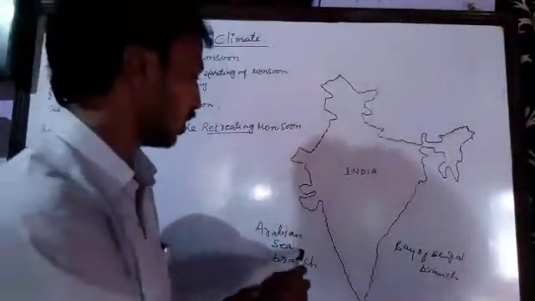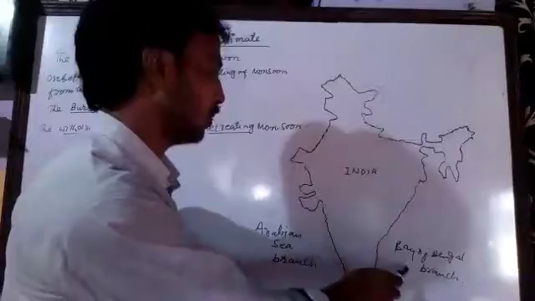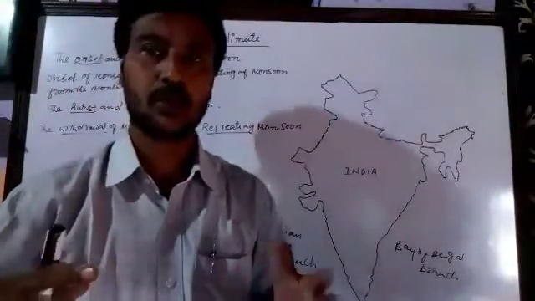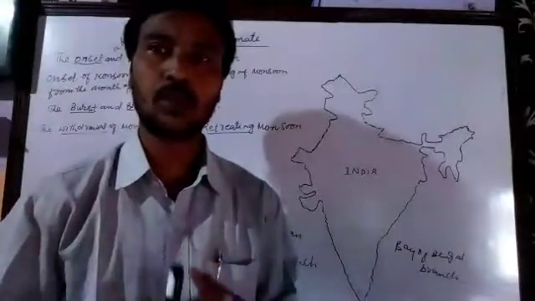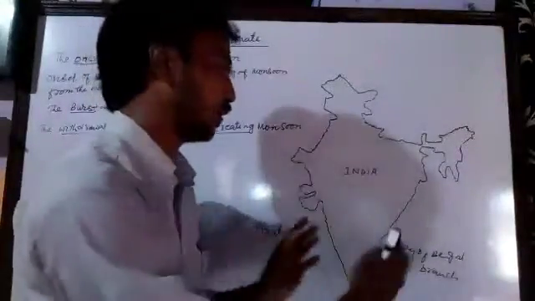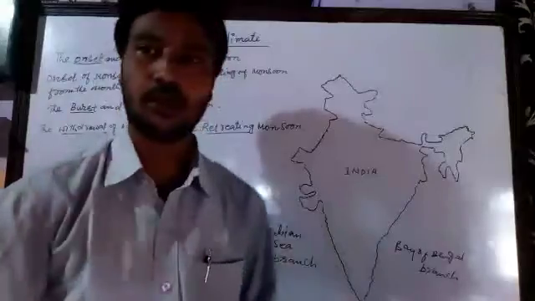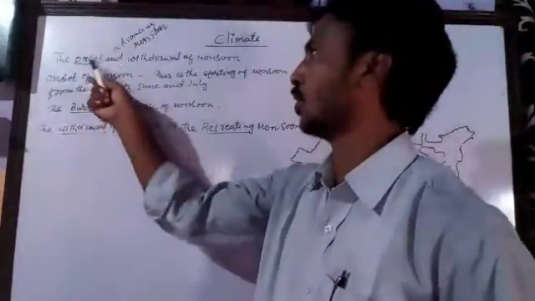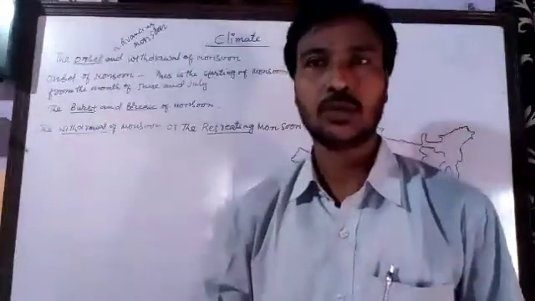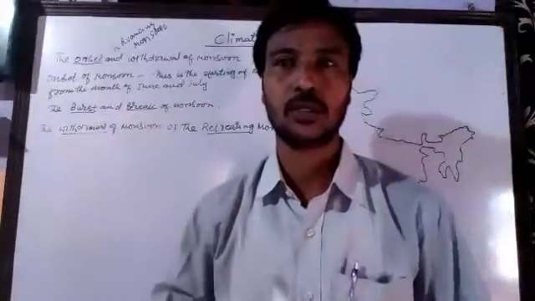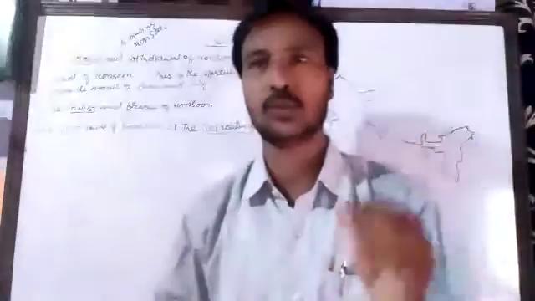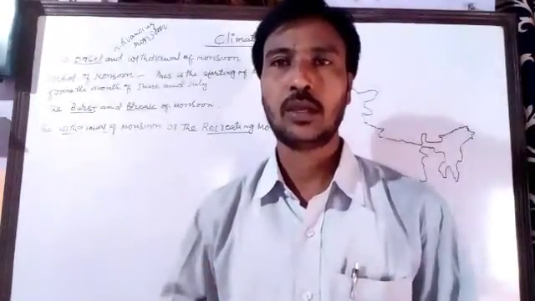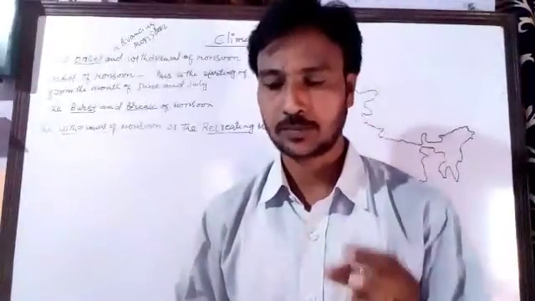These are the two branches, and from two sides the monsoon enters India. The wind carries the monsoon and rainfall takes place in India. So we were speaking about the advancing monsoon, the onset monsoon. Advancing monsoon is the starting of monsoon. It is the beginning of monsoon in the months of June and July. The month of June is the month where the rain starts.